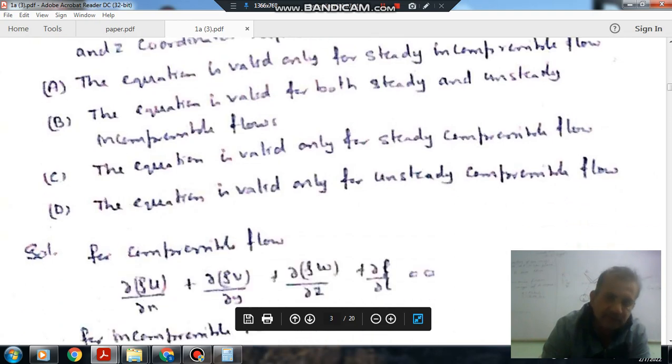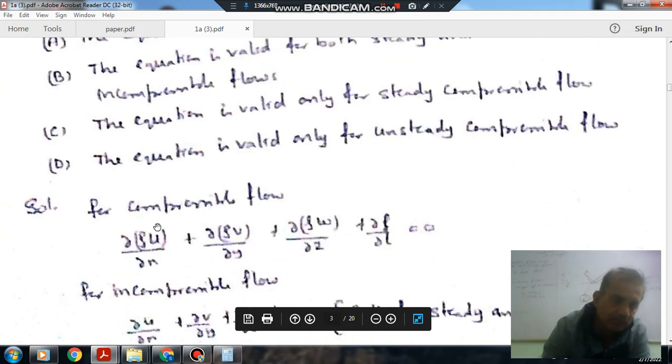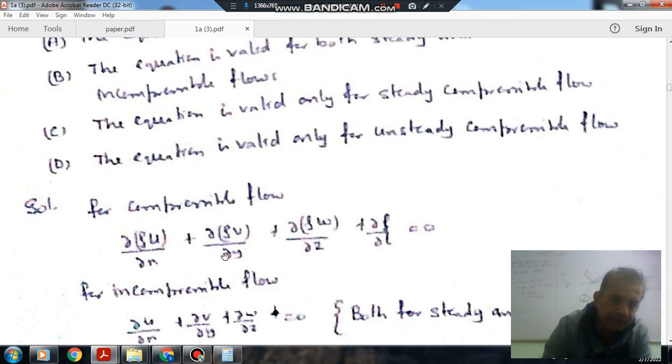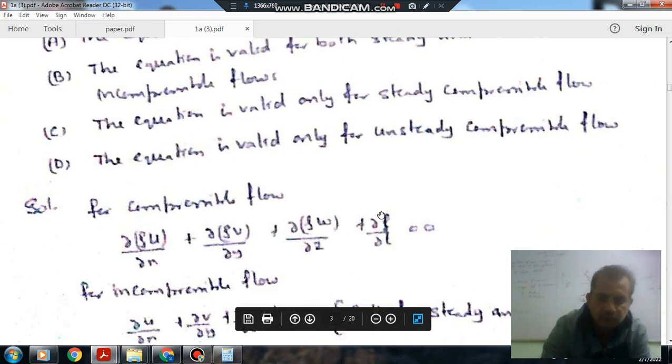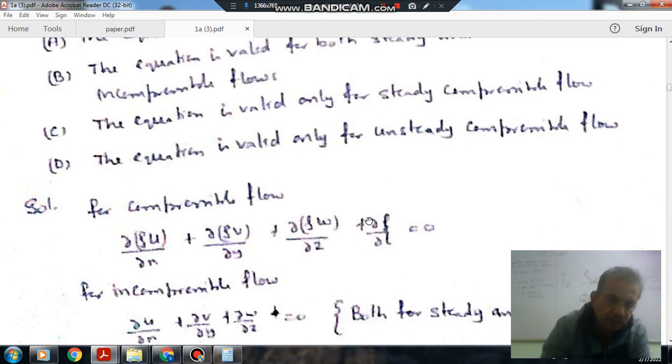For compressible flow, both steady and unsteady, the equation is del rho u by del x plus del rho v by del y plus del rho w by del z plus del rho by del t equal to 0, and rho is your density. If the density is not changing, then the flow is incompressible.